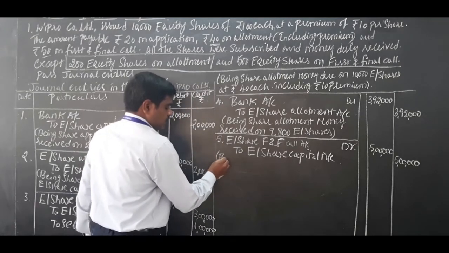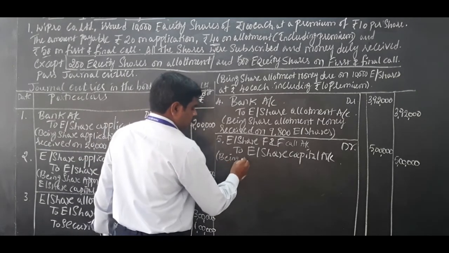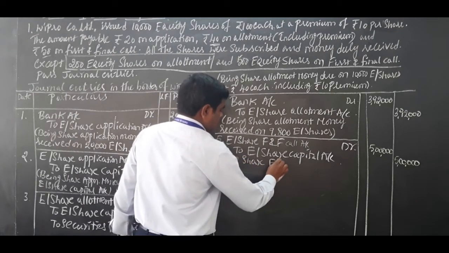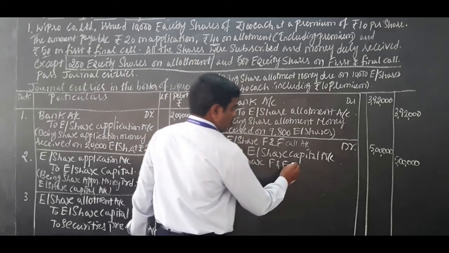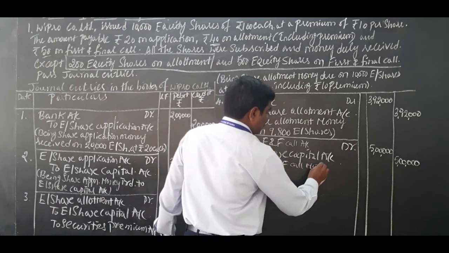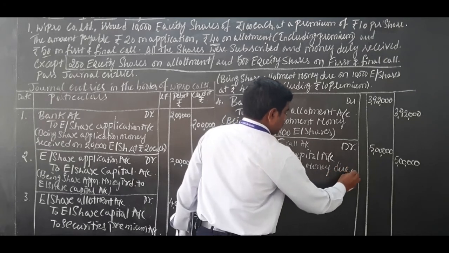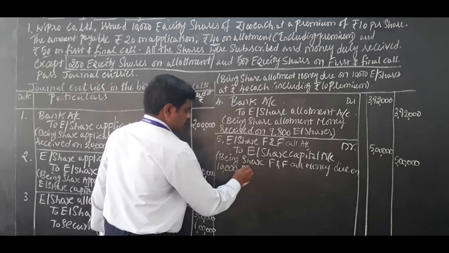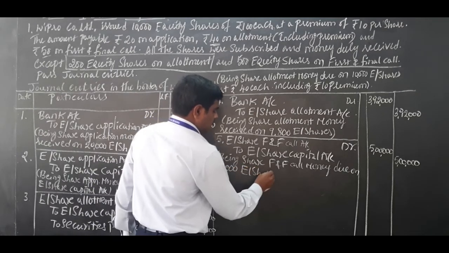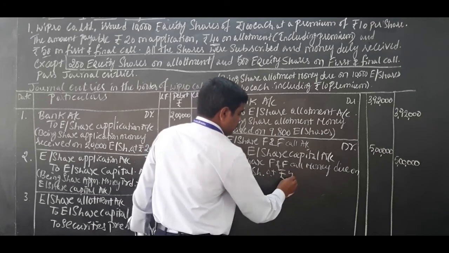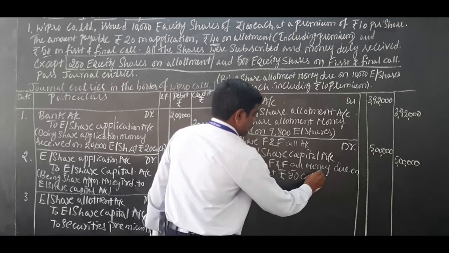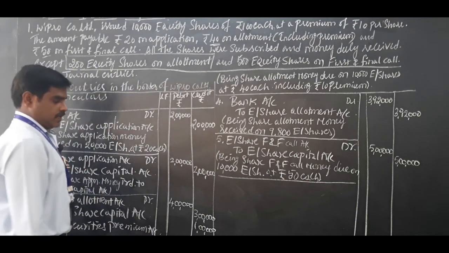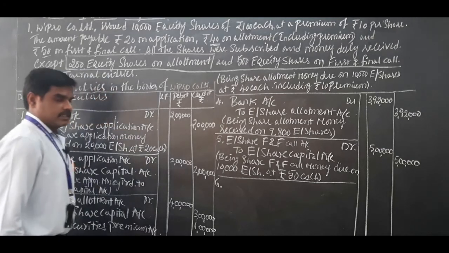Narration: being share first and final call money due on 10,000 equity shares at rupees 50 each. So this is a narration for journal entry number 5. Okay. Next, moving on to journal entry number 6.